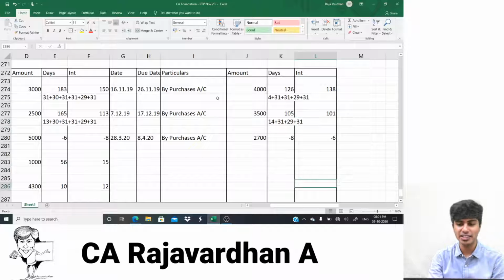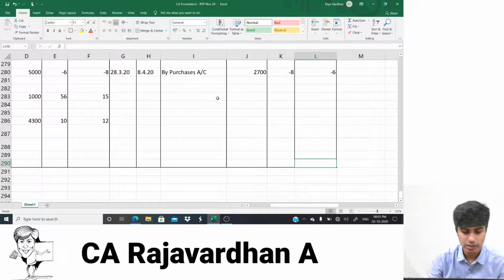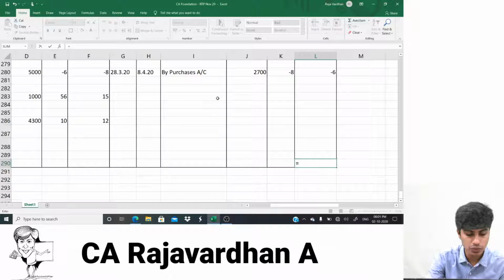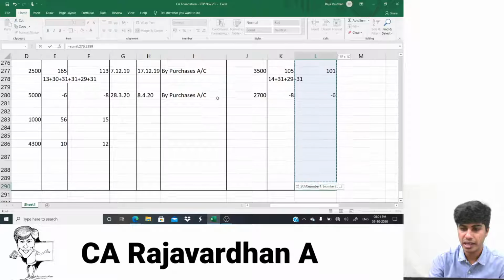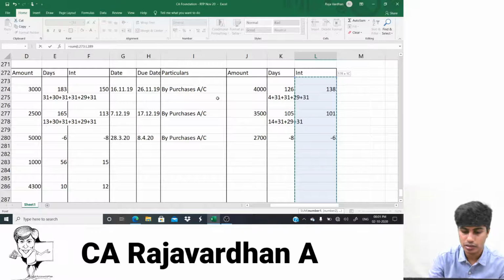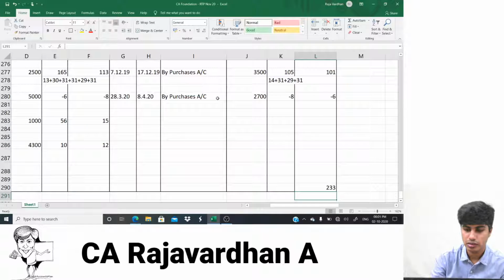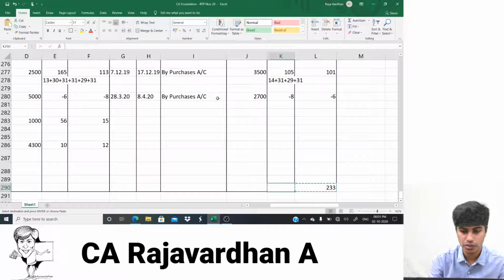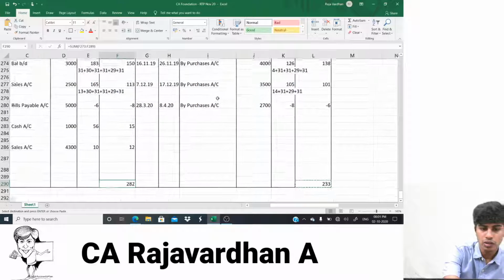Just find the balancing figure in the interest column first. I'll write is equal to sum. Find the balancing figure in the interest column. 233. Copy. 282.